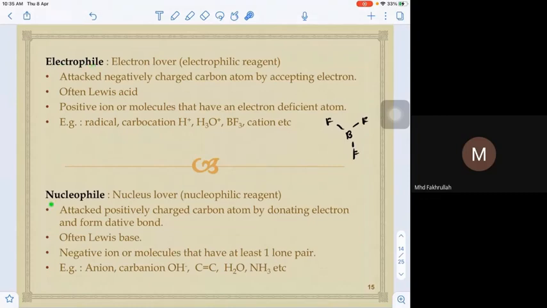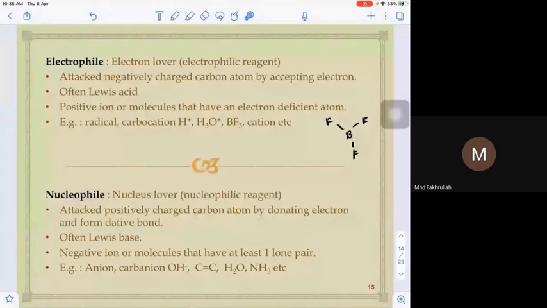Now we move to the nucleophile. They are nucleus lovers, sometimes called nucleophilic reagents in a reaction. When they are in a reaction, we say, oh, this is a nucleophilic reagent. The nucleophilic reagent or the nucleophile will attack the positively charged carbon atom. When it attacks the positive charge of the carbon atom or the positive species, they will donate and use their electron to form the dative bond. Remember dative bond, covalent coordinate? And they are often the Lewis base.